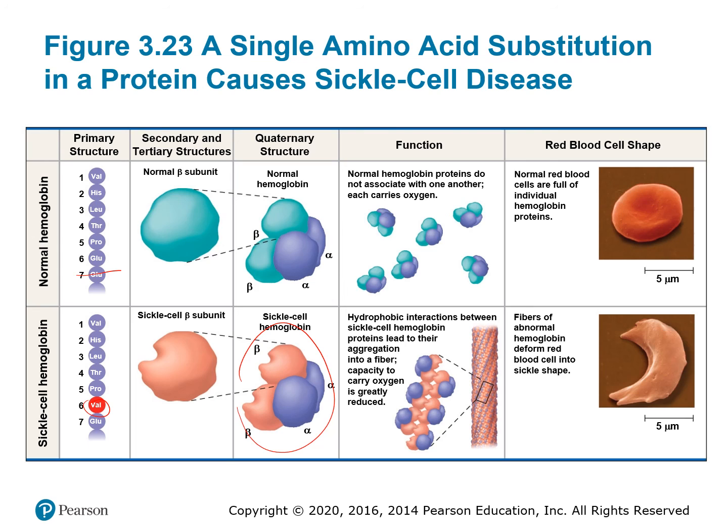And that aggregation changes the shape of the red blood cell and leads to the sickled shape of the red blood cell. So this disease, sickle cell anemia, which is a genetic disease where the genes change this primary structure of a protein, results in a change in the shape of the red blood cell due to a change in the shape of the protein that's produced by that genetic sequence.